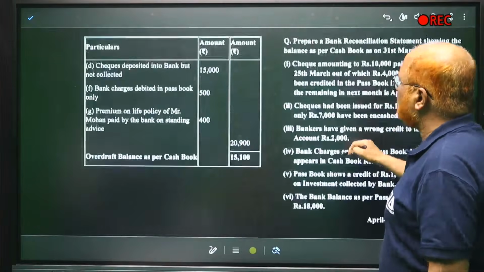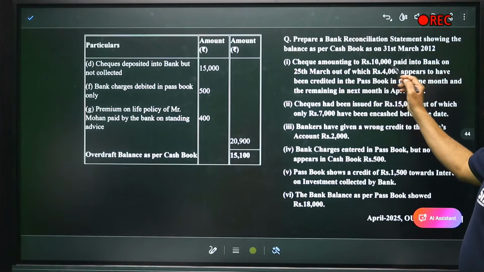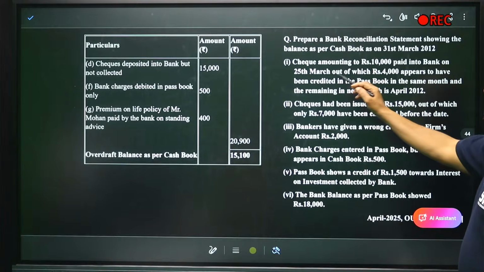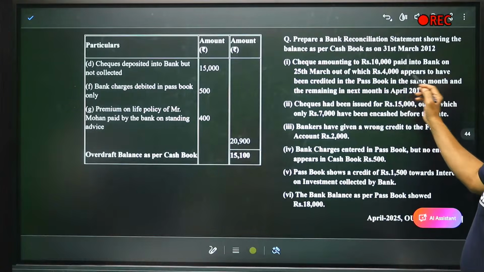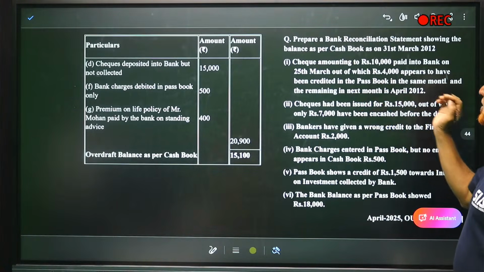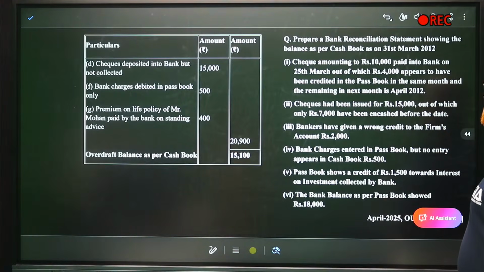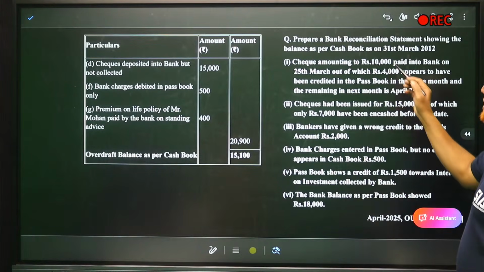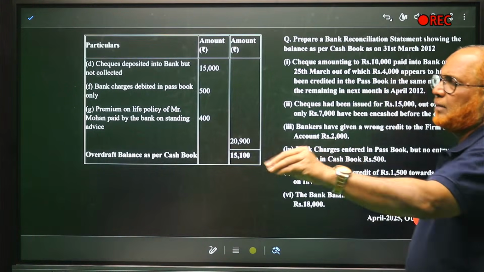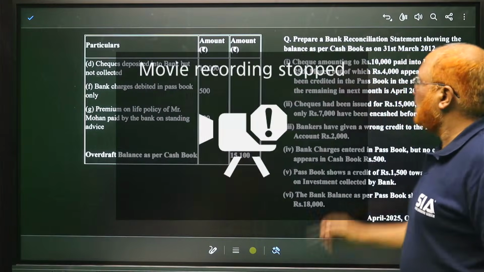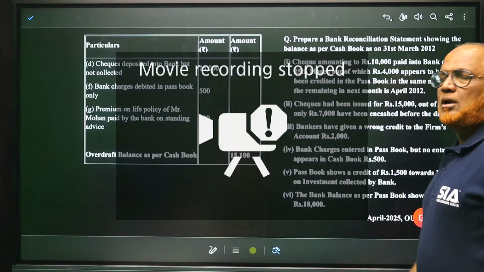Only 5 items are there. Checks amounting to 10,000 paid into bank on 24th March, out of which 4,000 appears to have been credited in the passbook in the same month, and the remaining in the next month, that is April. We are closing the accounts on 31st March. Before 31st March, checks of 10,000 were deposited in the bank, but the credit was only 4,000.